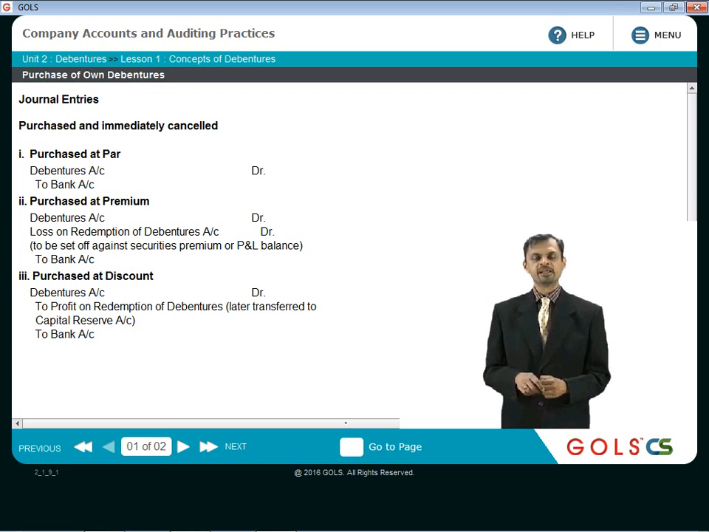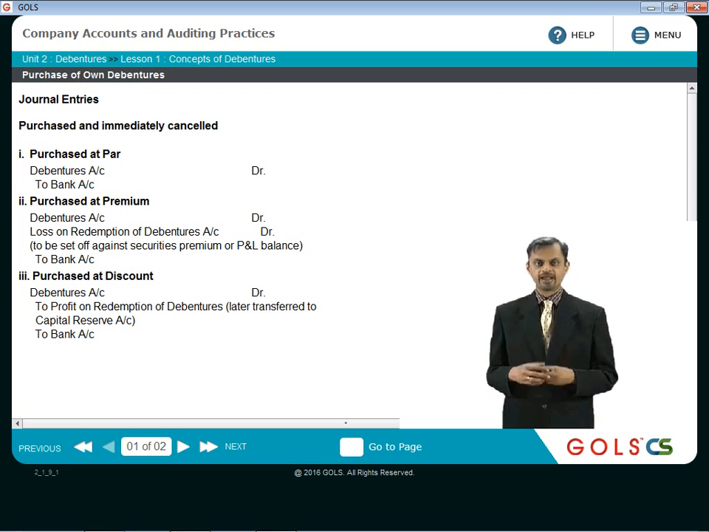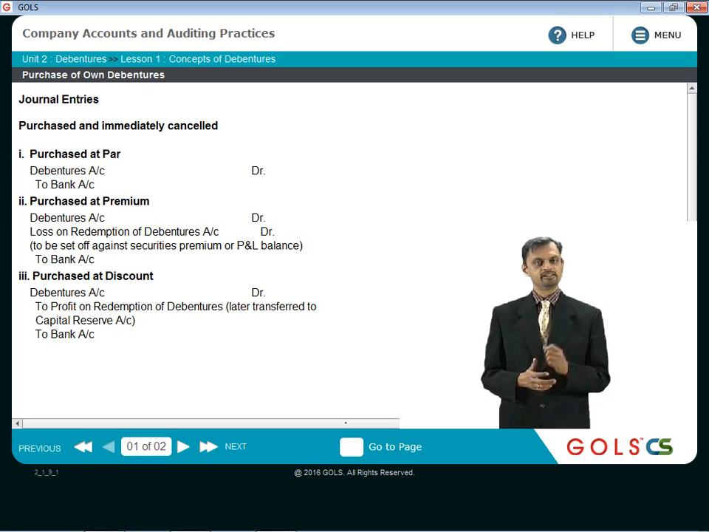Because you are purchasing and immediately cancelling, even if you don't create a separate own debentures account, directly setting it off against the debentures account is also fine. Suppose the debentures are purchased at premium, then debentures account debit to the extent of the face value. The company is paying a higher amount than the face value for purchasing the debentures. So that is why it is a capital loss.